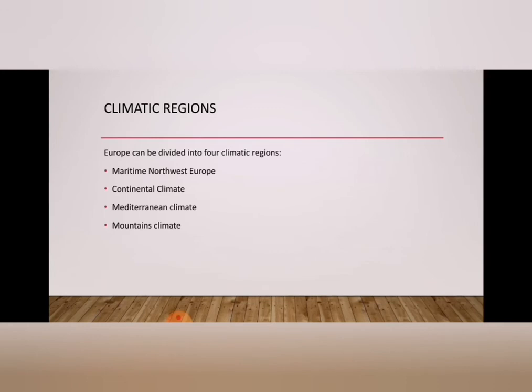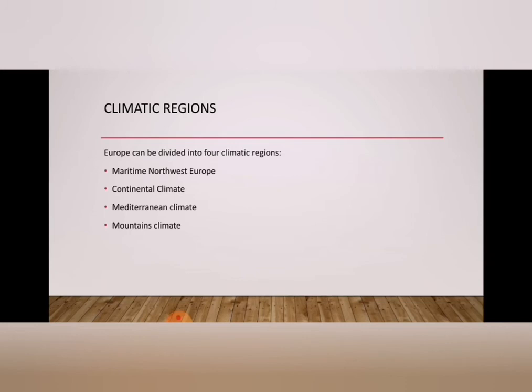Next, continental climate. This climate mainly prevails in Poland, Slovakia, the Czech Republic, Hungary, Romania and Bulgaria. This climate is characterized by cold winters and warm summers.